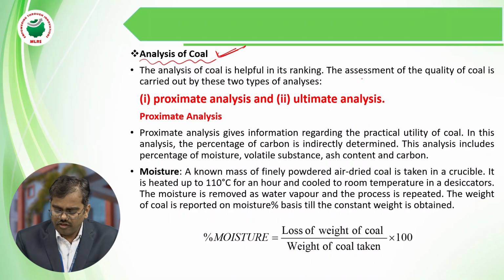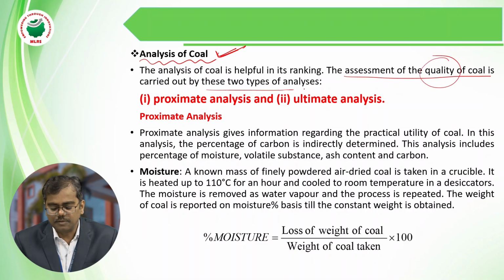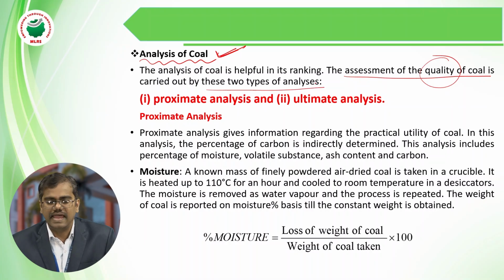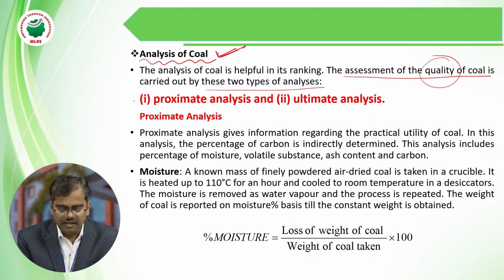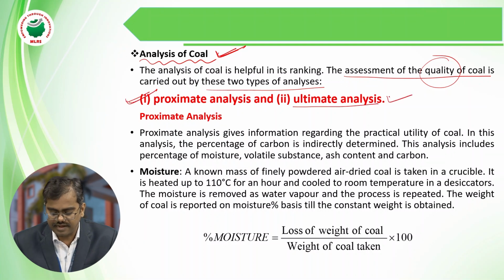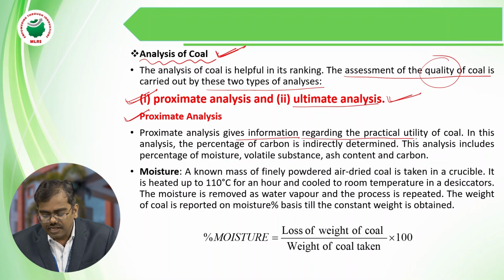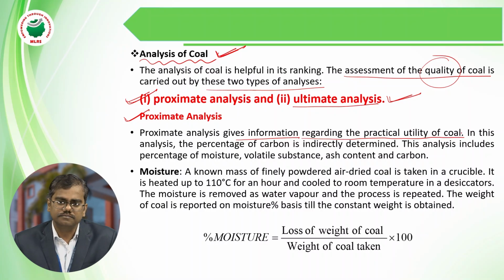This assessment of the quality of the coal is carried out by two types of analysis. One is the proximate analysis, and the second one is the ultimate analysis. Coming to the first one, proximate analysis: it will give the information regarding the practical utility of a coal.